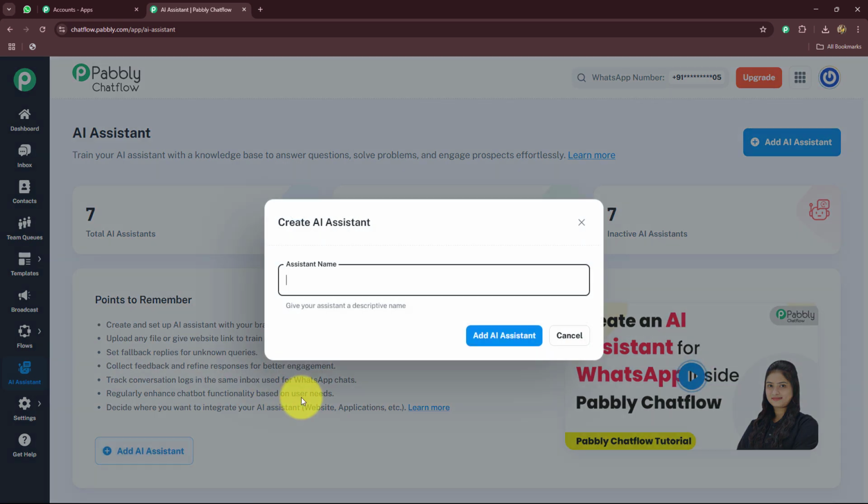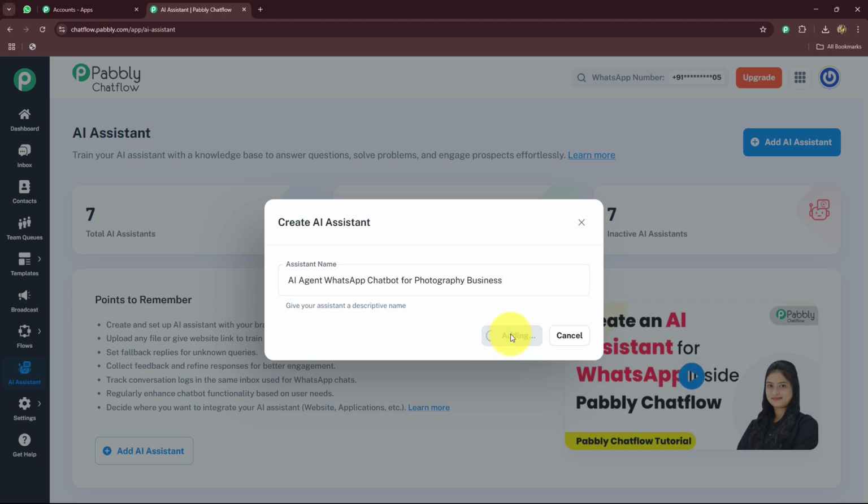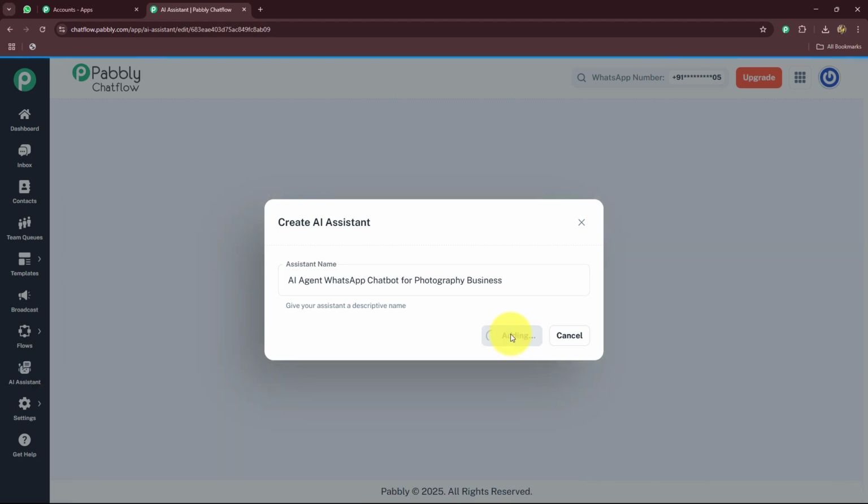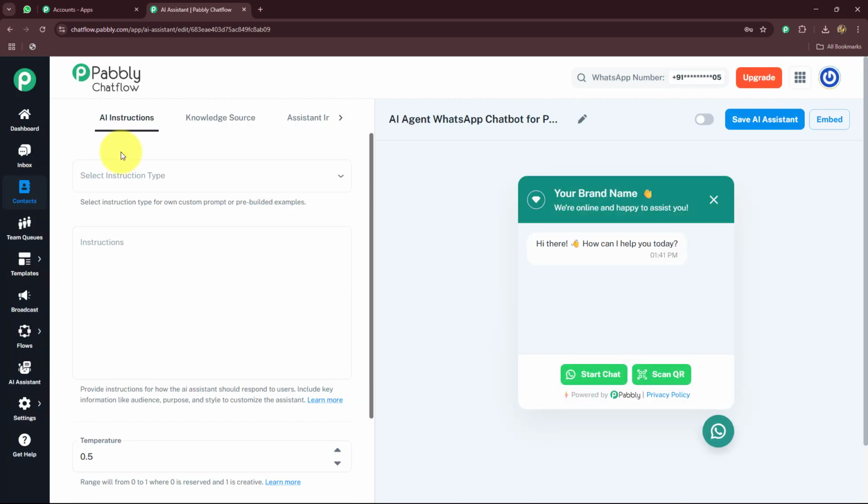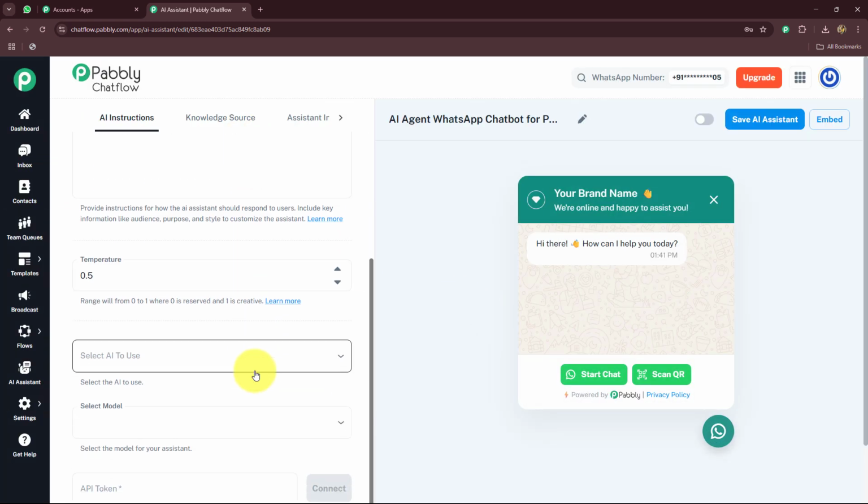Now let's click on this Add AI Assistant button, and here we have to provide a name to our AI assistant. Let's say I'm going to give the name as AI Agent WhatsApp Chatbot for Photography Business. Now I'm going to click on this Add AI Assistant button. As we have done that, now we have to start entering the details one by one.